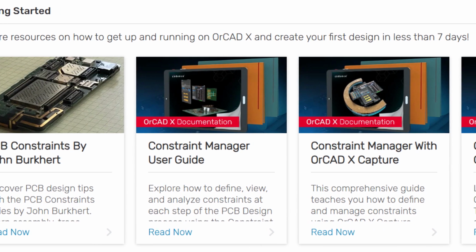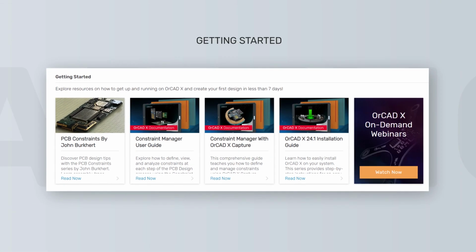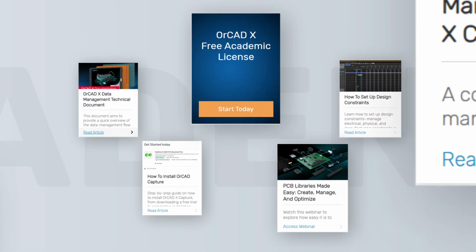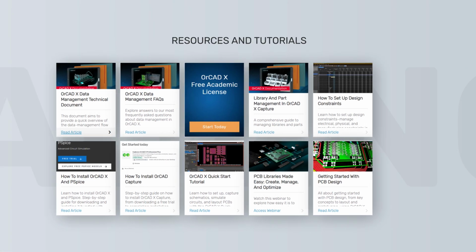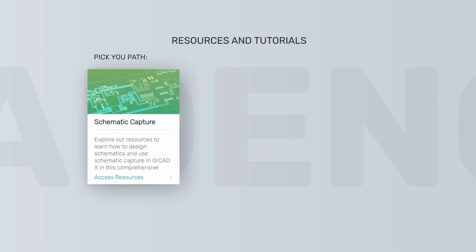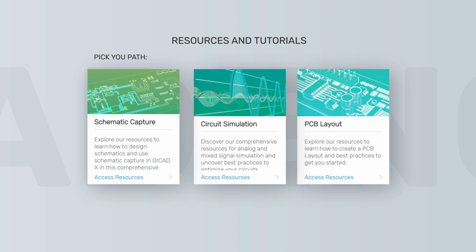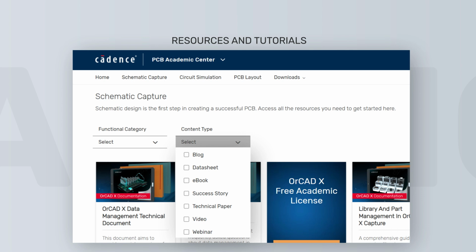New to PCB design? The Getting Started section guides you every step of the way, from beginner to advanced level. Level up with step-by-step tutorials, hands-on resources, and real-world design flows. Pick your path: schematic capture, circuit simulation, PCB layout. Each stream is built to enhance the skills you need. Quick filters let you target the exact topics you need.